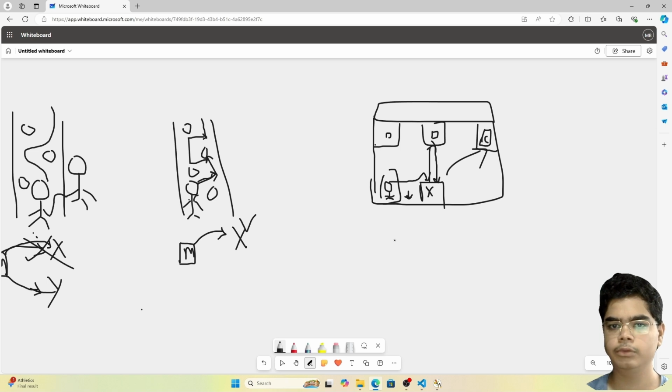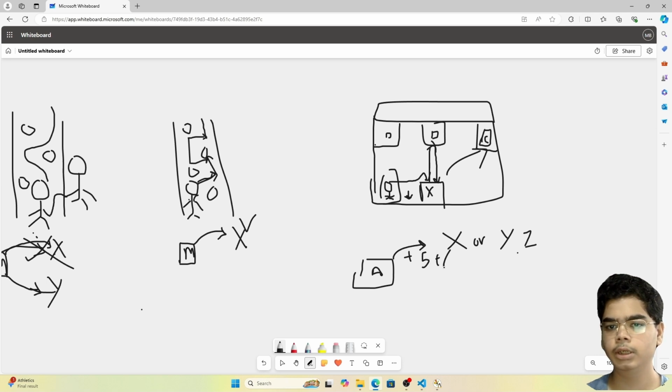So in reinforcement learning, the concept is that there is an agent. Let's say this is our machine, and in our machine there is an agent, let's say A. He wants to predict X. Whenever he predicts X, or something close to X, like Y or maybe Z, we will give him a higher reward, maybe plus 6.